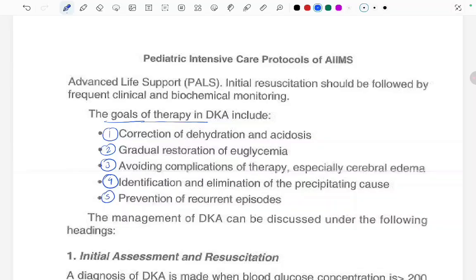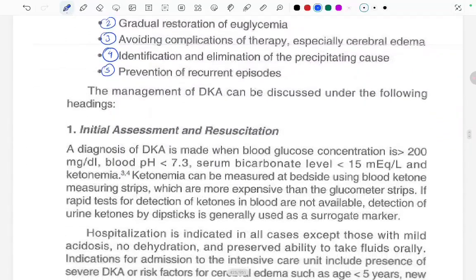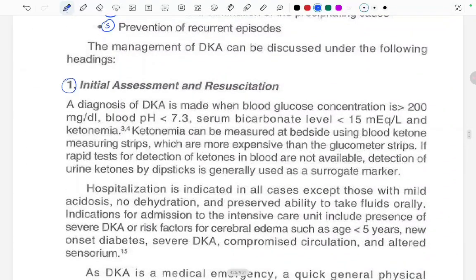The management of DKA can be discussed under the following headings. The first one is the initial assessment and resuscitation. Let's start.